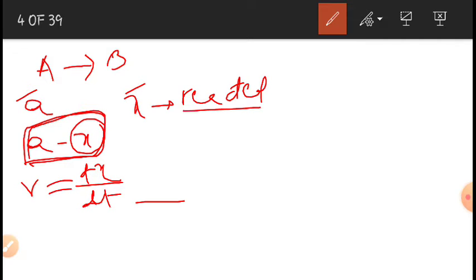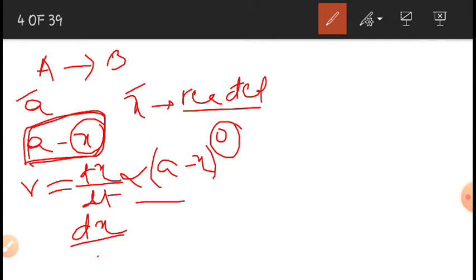So it is directly proportional to (A minus X) to the power of 0. Why? Because it is a zero order reaction. A zero order reaction is a reaction in which the rate of the reaction is independent of the concentration term. Independent means I am writing 0. Then if I remove this proportionality, I would get dx by dt is equal to k, where k is a proportionality constant, times (A minus X) to the power of 0.